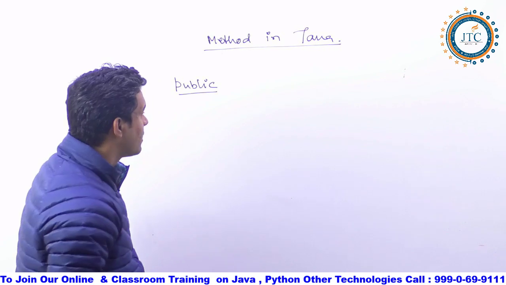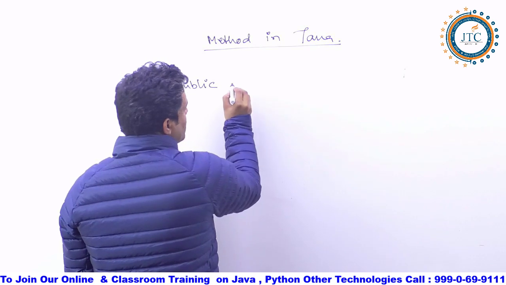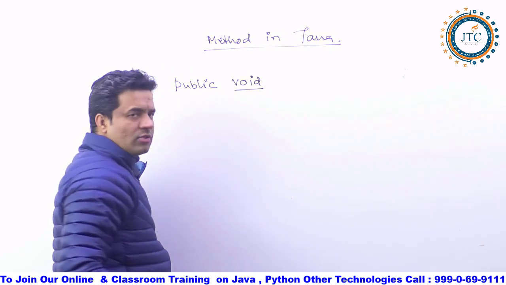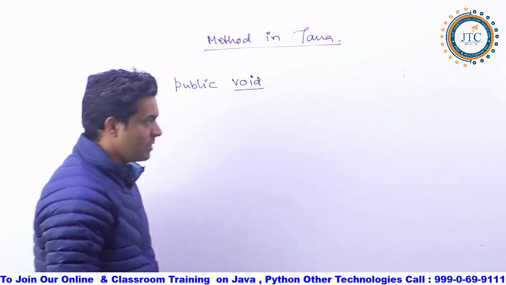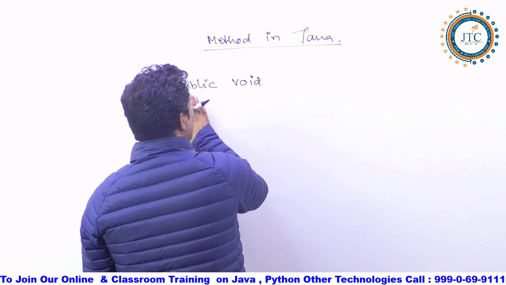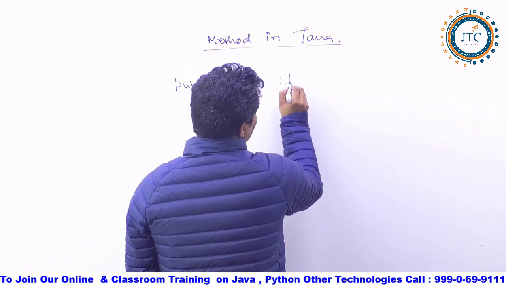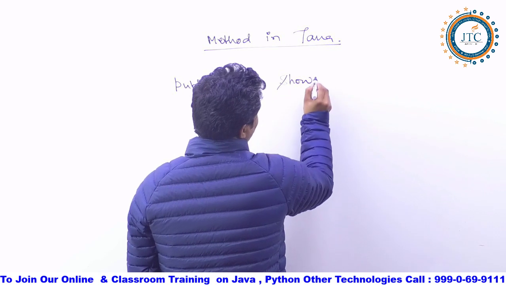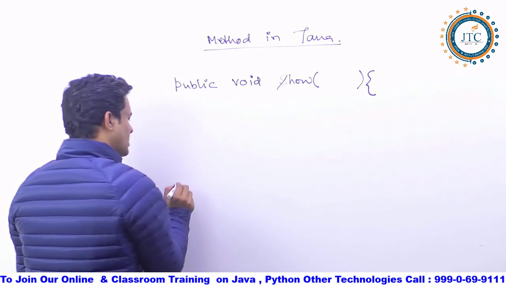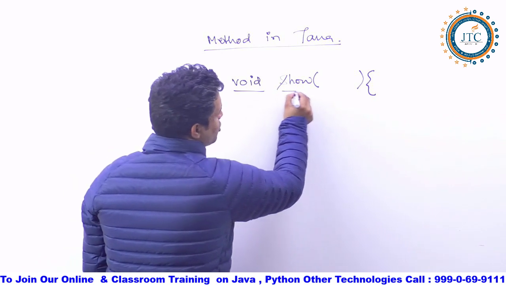What is the next thing you can opt for here? See here, public. And now what is your return type? Suppose I am writing void as the return type in this case. And next, I am writing public, void, and now I want to write the method name. Suppose any name I have written, let's say show is the method name I am writing here.